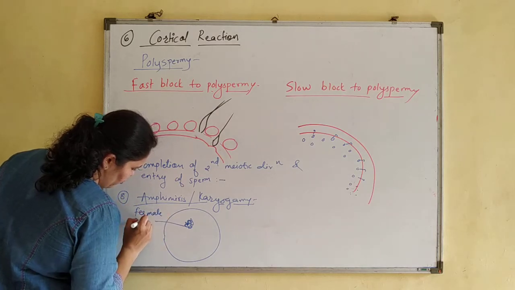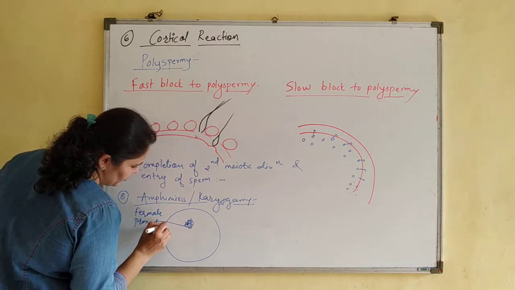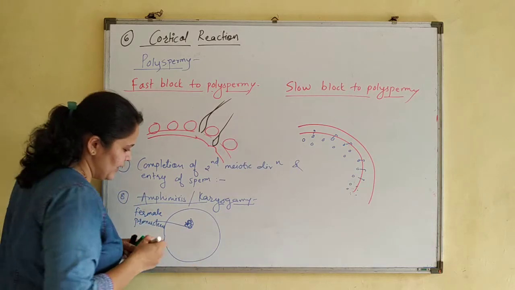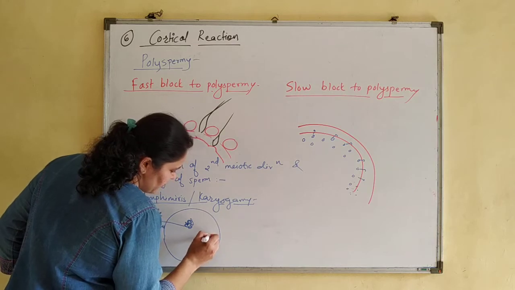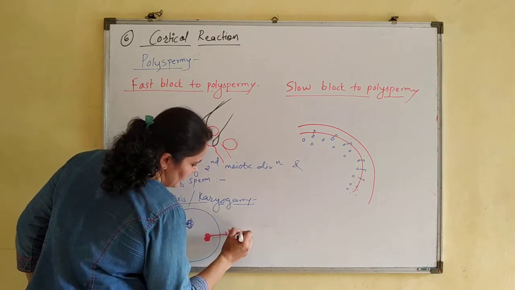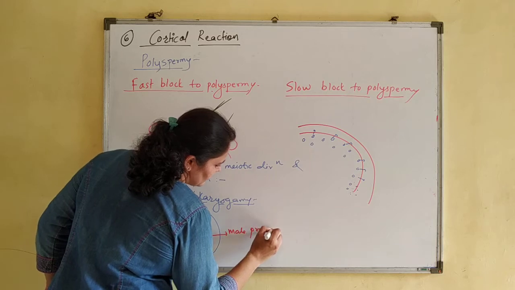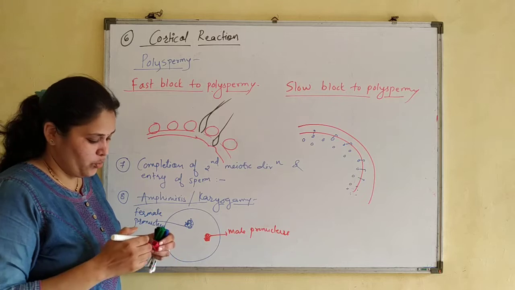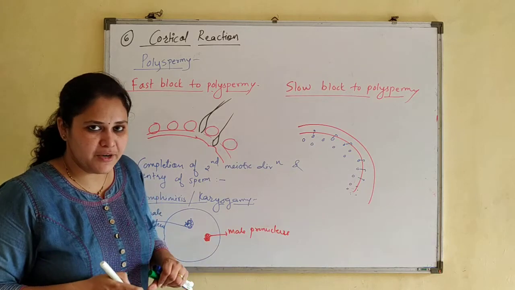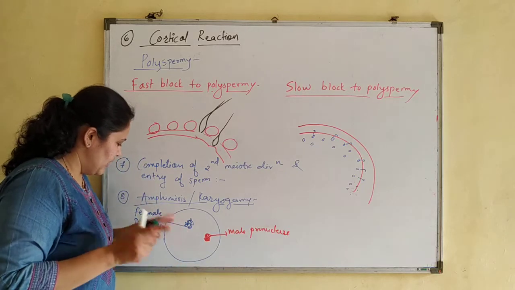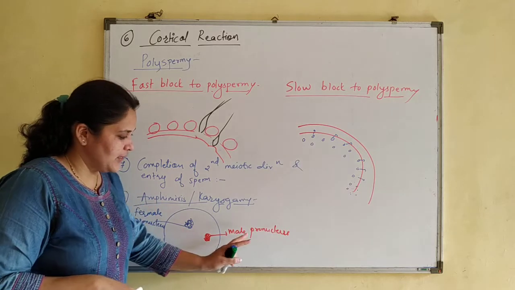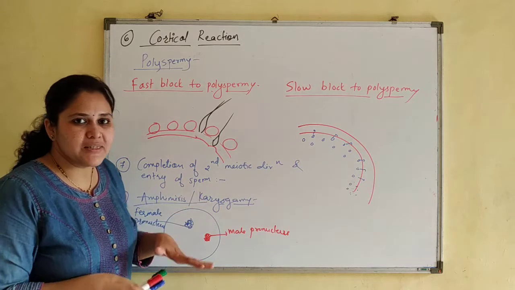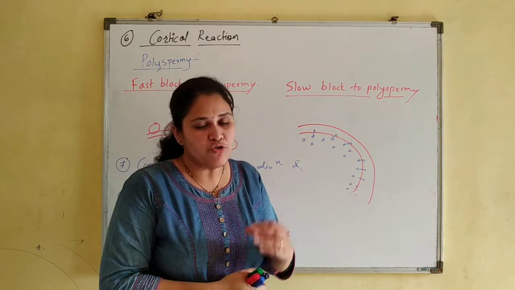Female pronucleus. Now the nucleus of the egg cell becomes the female pronucleus and the nucleus of the sperm becomes the male pronucleus. Nuclear membranes start disappearing, and now there is a female pronucleus and a male pronucleus. Amphimixis or karyogamy is nothing but the fusion of chromatin.